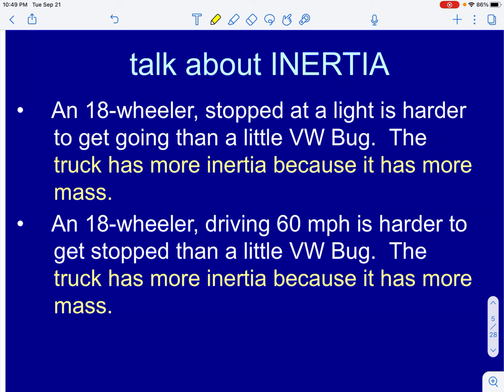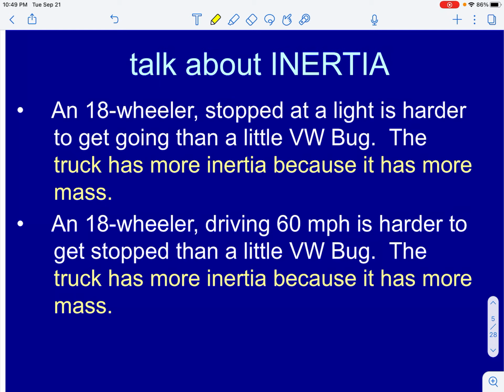The second example is no longer talking about cars at rest. Let's say now we are driving. So we have that large truck and we have that small car, and they are both in motion on the road. If they needed to stop suddenly, the force needed to bring the big truck to a stop is going to be much greater than the force that's needed to bring the small car to a stop.